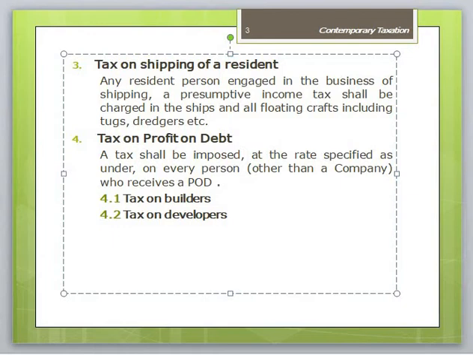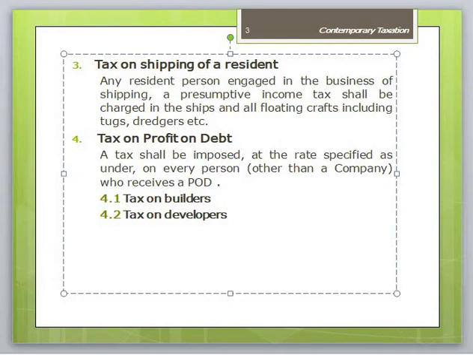Tax on builders. Subject to this ordinance, tax shall be imposed on the profit and gain of a person deriving income from the business of construction and sale of residential, commercial, or other buildings at the rate specified. The tax imposed under this section shall be computed by applying the relevant rate of tax to the area of the residential, commercial, and other buildings being constructed for sale. The board may prescribe the mode and manner of payment and collection of tax under this section, and the authorities granting approval for computing and payment plan for tax.